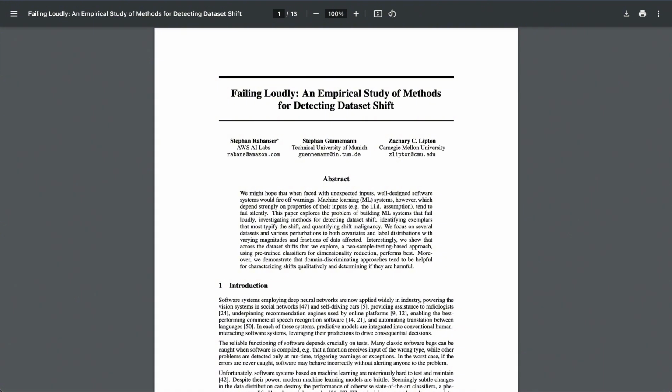Absolutely. And their methods, especially BBSD, were able to identify this shift very reliably. So far, so good. Yeah. But I'm curious, did they determine if this shift actually harmed the model's performance? That's where it gets interesting. Despite the clear visual difference, the model's accuracy remained very high, even on the shifted data. Wait, so the model could still accurately recognize the objects, even though it was seeing them from completely new angles? Exactly. And this highlights a crucial point. Not all shifts are created equal. Yeah. Sometimes even a significant shift might not actually affect the model's ability to do its job.